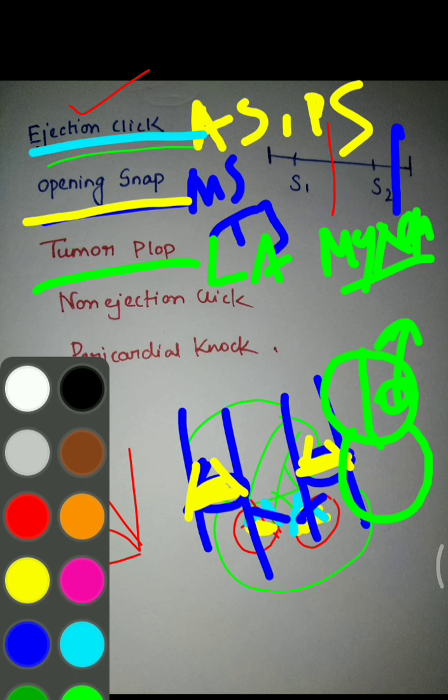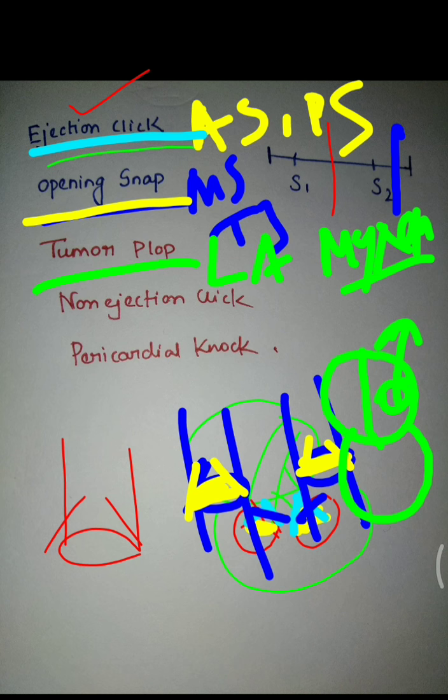Then the sound is non-ejection click. What is this non-ejection click? This is doming or prolapse of the mitral valve into the left atrium. When the mitral valve is prolapsed into the left atrium, that is producing one sound. That is non-ejection click. It is occurring in mid-systole.